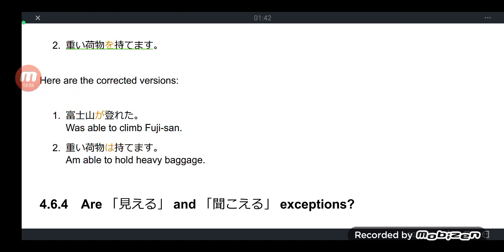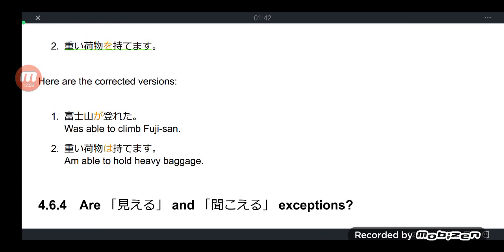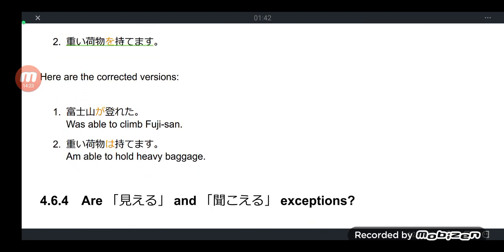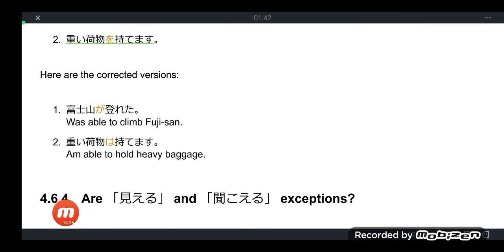So minasan, we've just reached the last part of part 2 of our lessons for the potential form of a verb. We still have one part 3 for our potential form of a verb, but I will reserve that for lesson number 92. So minasan, this is the next topic for lesson 92. But for now, we have reached the last part. This is as far as we could go.